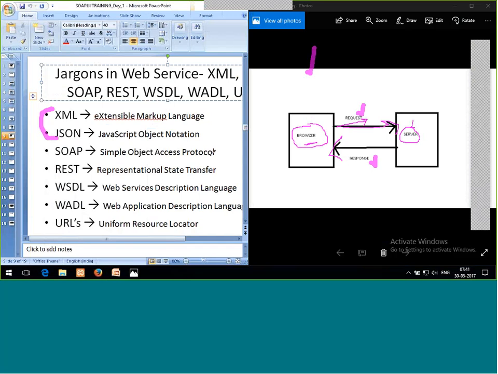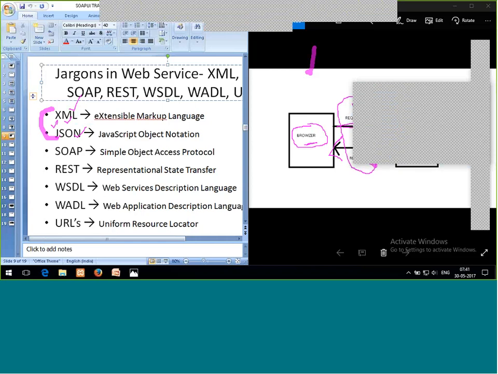Now let's fit. So XML and JSON are the languages. Just remember one thing, these both are the languages. I'll not discuss how these languages look and how they work, but both are languages with the help of which the communication is possible. So request and response are sent in the XML format or the JSON format.